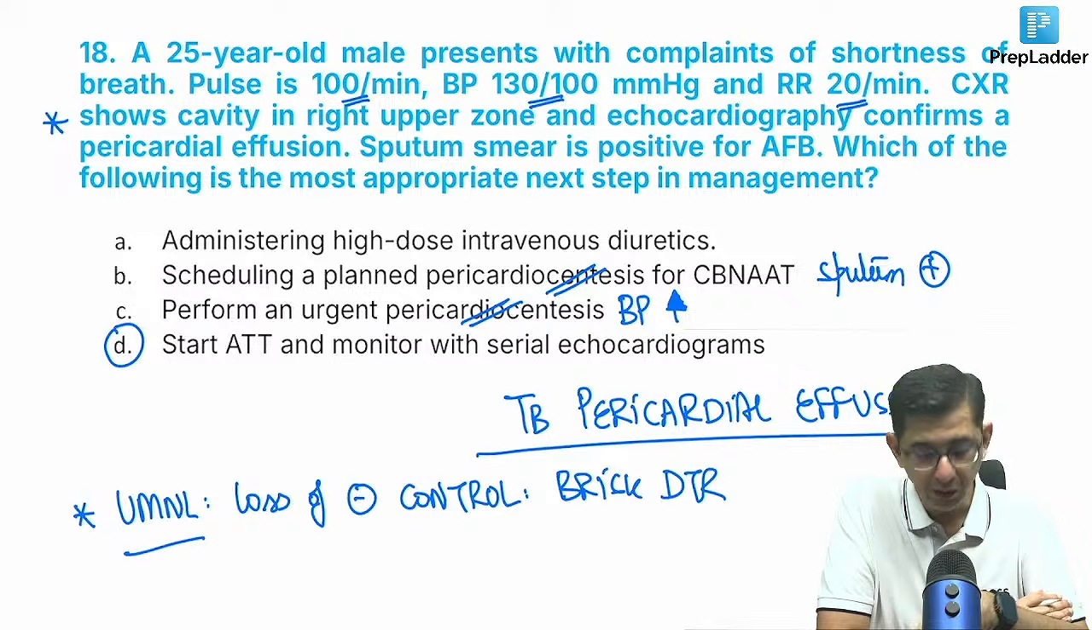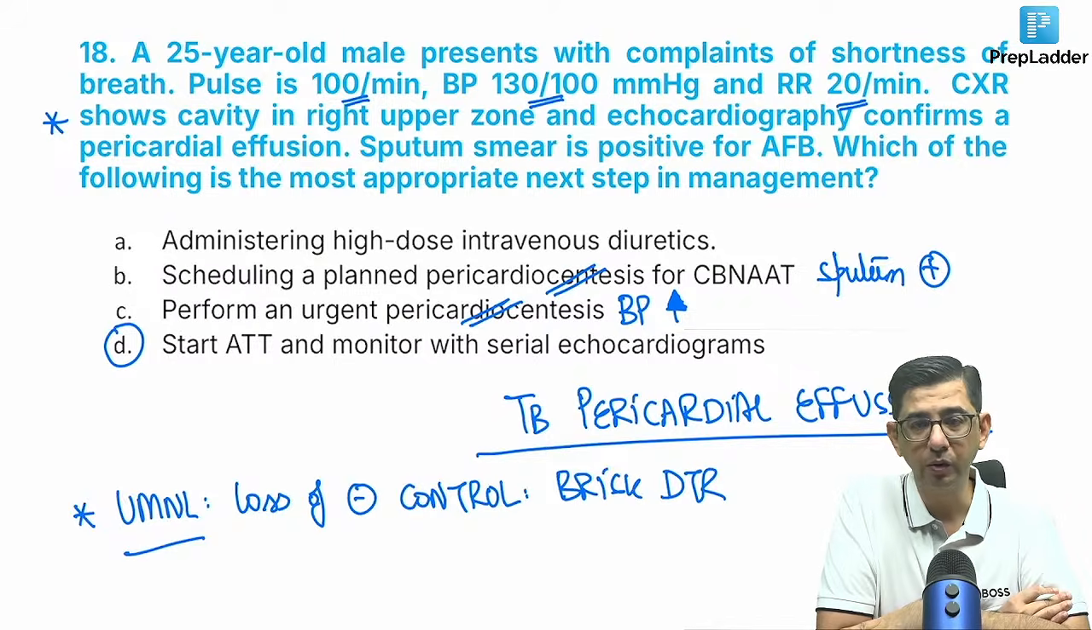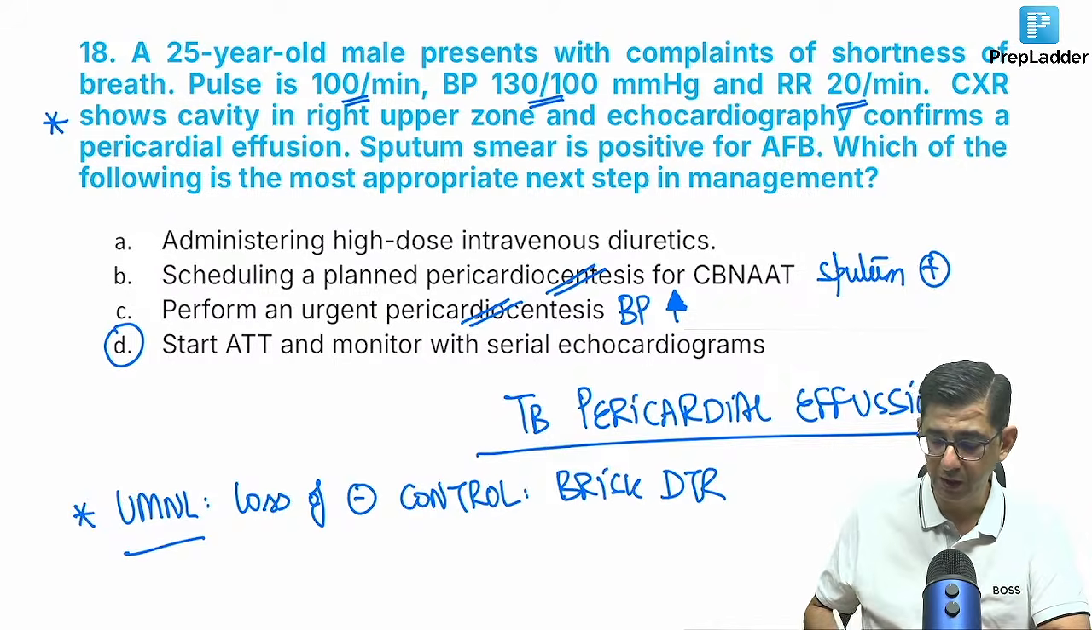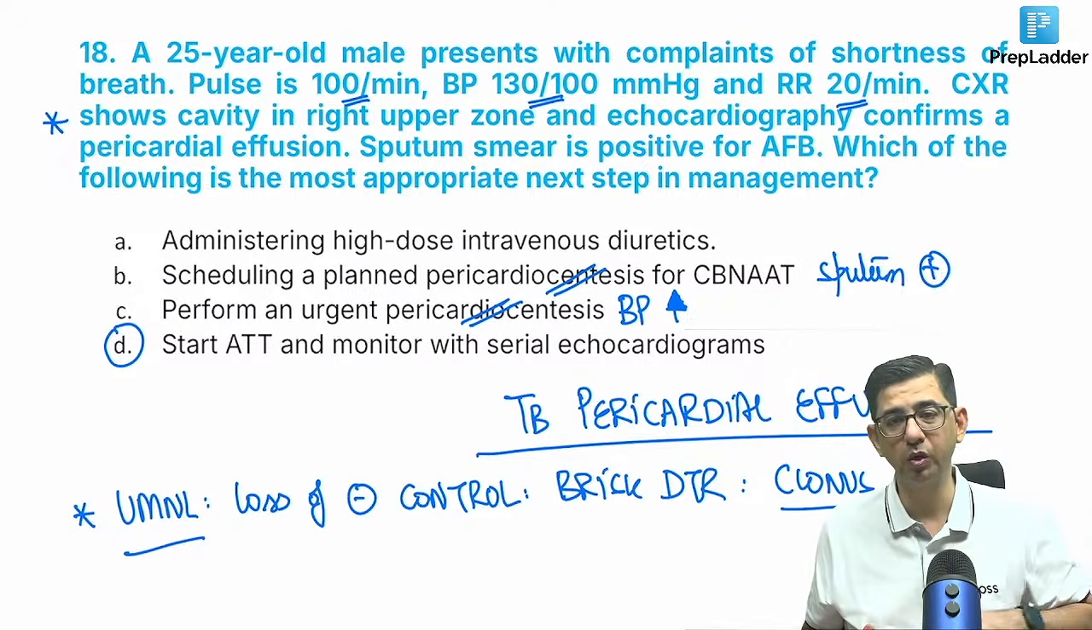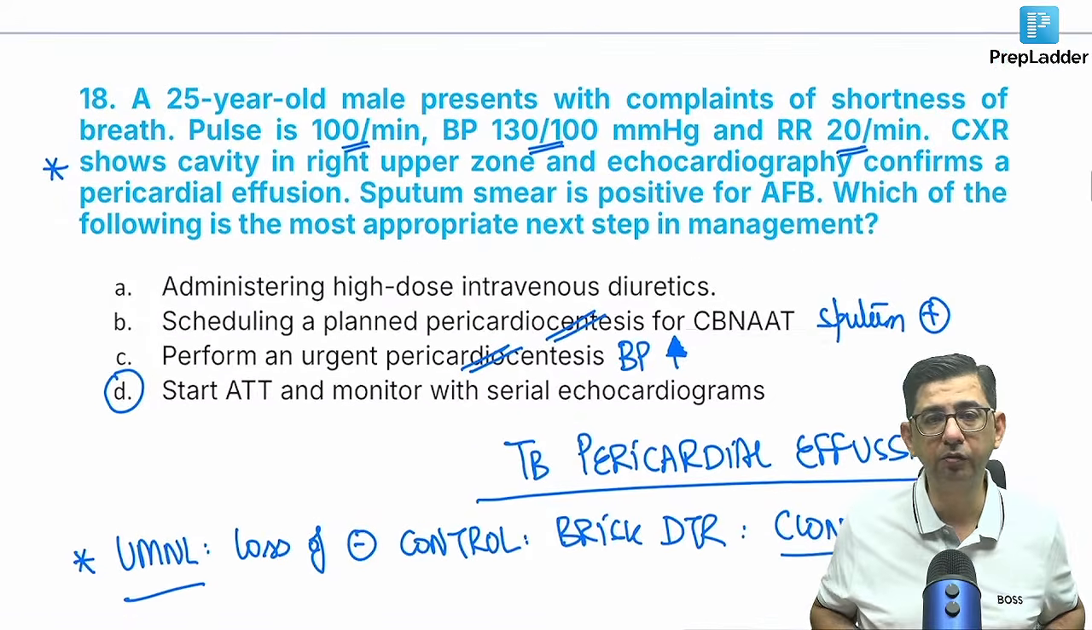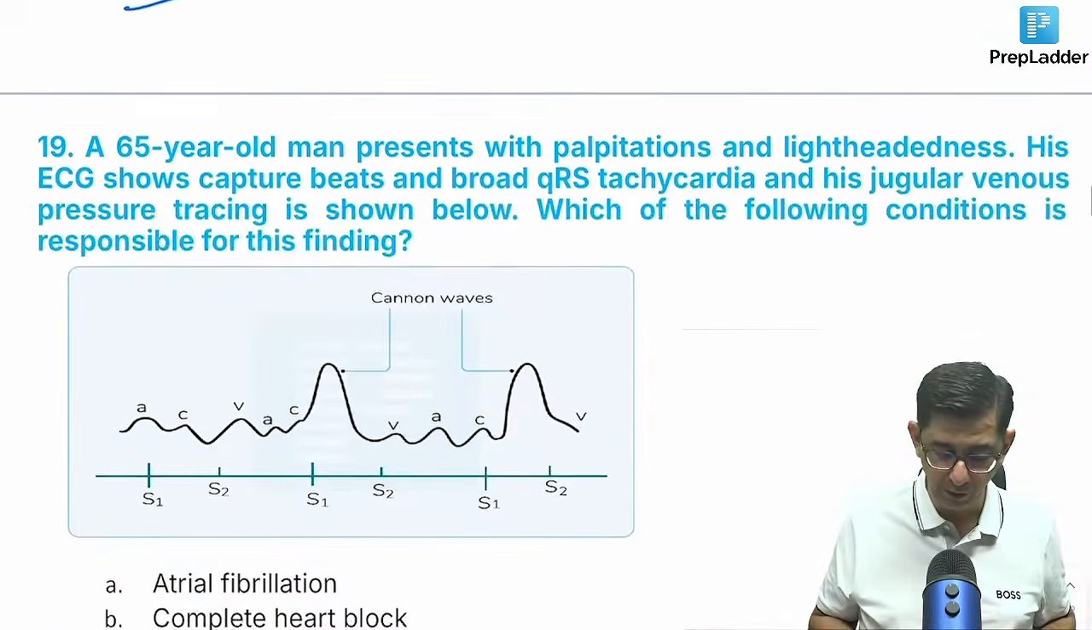So I think it's clear now. One line: loss of inhibitory control. That's why we get fast reflexes in a patient. And sometimes these reflexes can be so fast that it can be called a clonus as well. So we are sorted for the 17th and 18th. Moving to the next one.